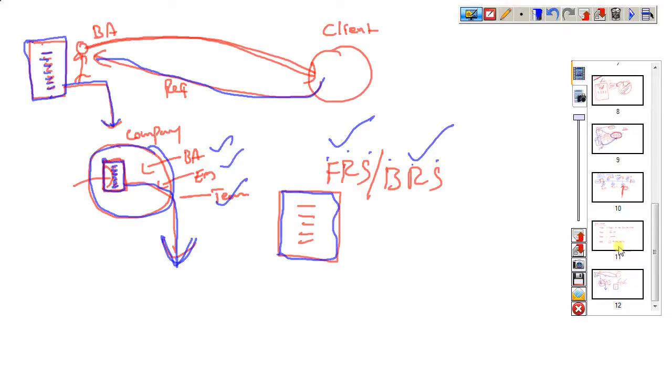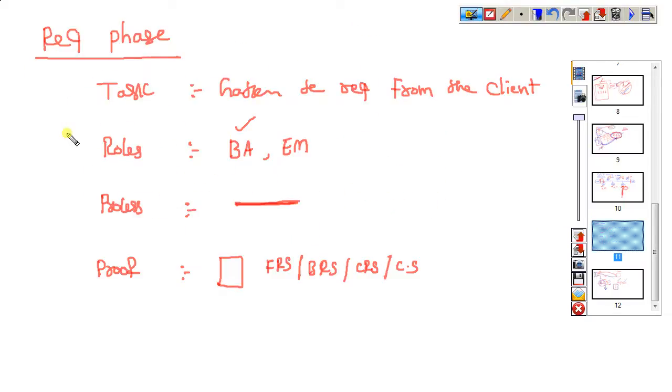This is what we call the requirement phase. So what is the requirement phase? Task: gather the requirements from the client. What are the roles? Business analyst, engagement manager. What is the process?